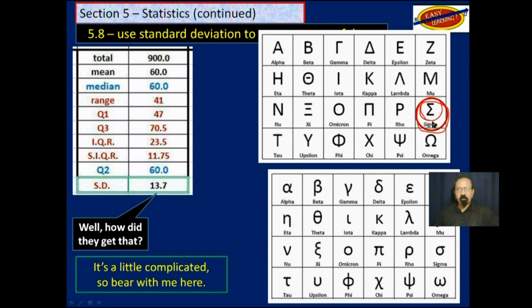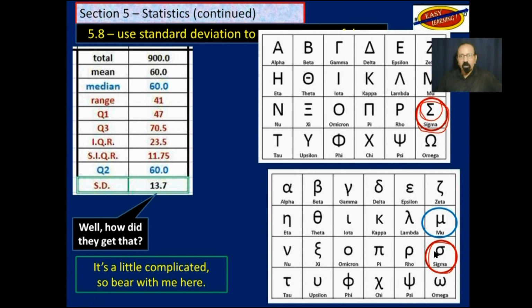And it represents the sum of. We are using this lowercase sigma here, and it represents standard deviation of a population. We also are using this letter here, which is mu, lowercase m in Greek, for the mean of a population. And of course, X bar we use for the mean of a sample. Keep those in mind when you see them, what they mean.